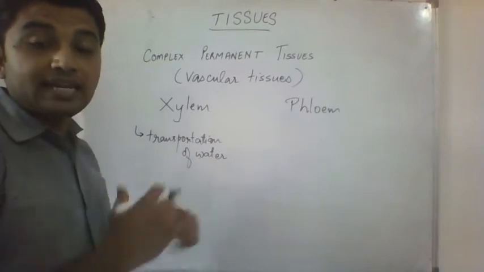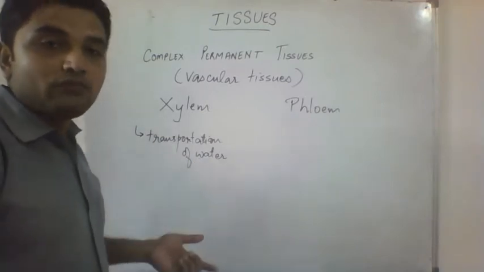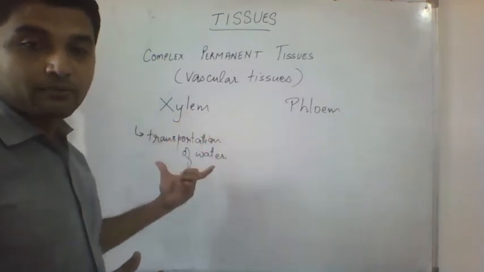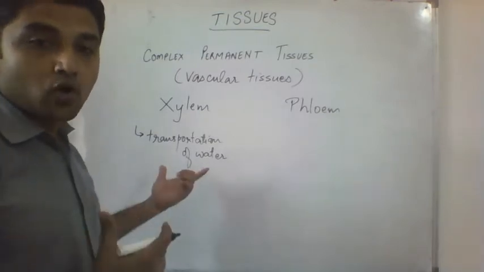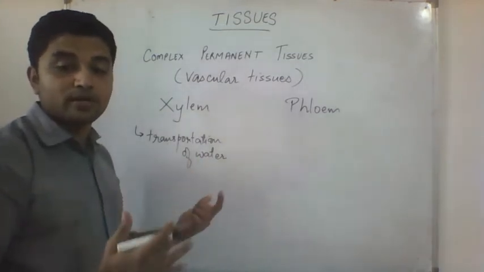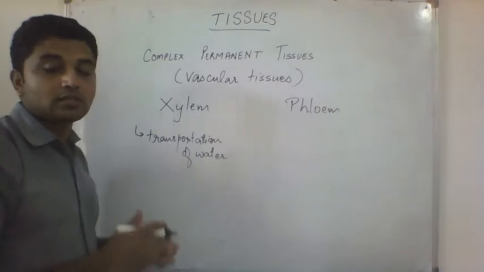Not only water, anything that is soluble in water like salts and minerals will also be transported through xylem. So they help in transportation of water and minerals.